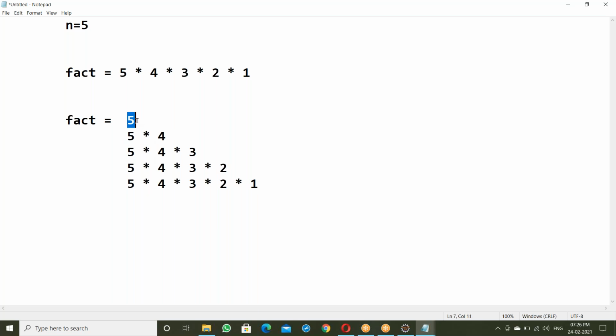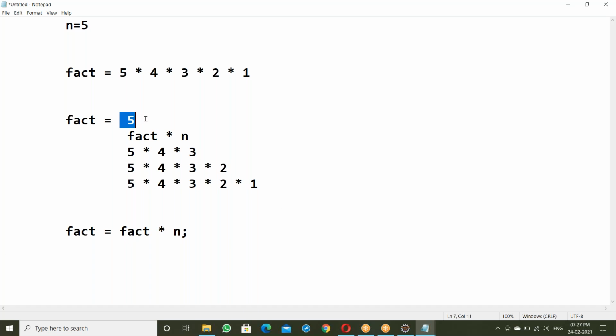See, this is 5, means n equal to 5. So it's n: 5, 4, 3, 2, 1. This is n. What is 5? Previous value of fact here. 5 is the previous value of fact. So fact equal to fact into n. Simply the expression is fact equal to fact multiplied with n here.